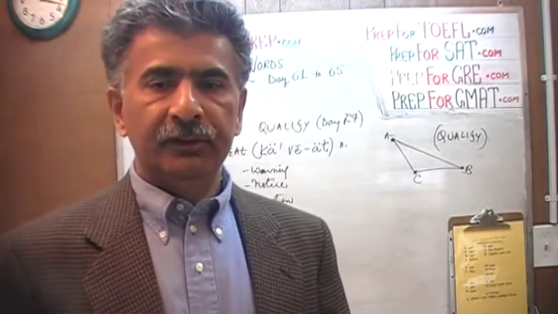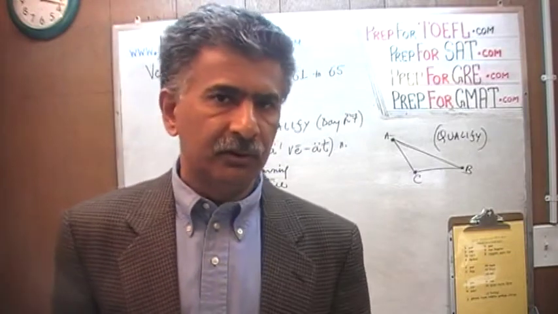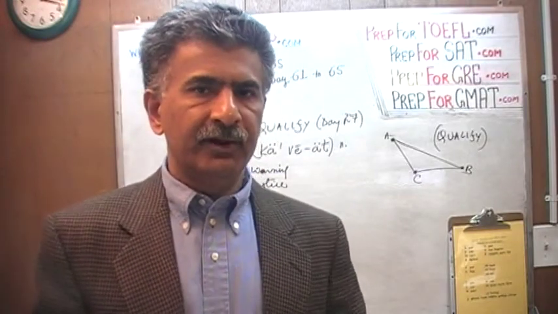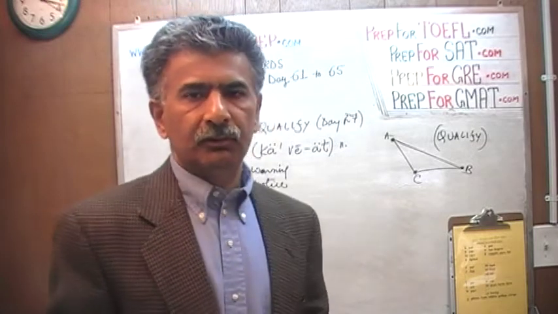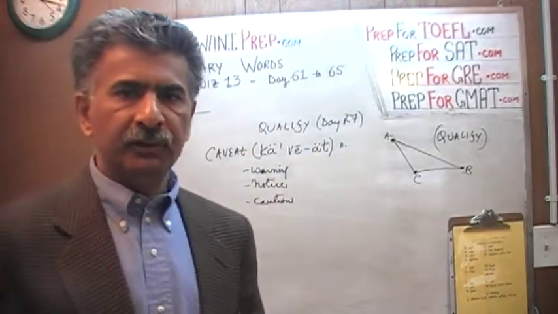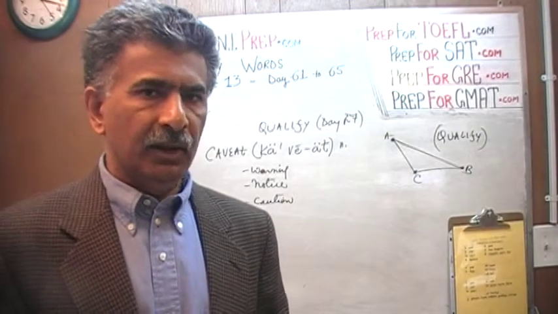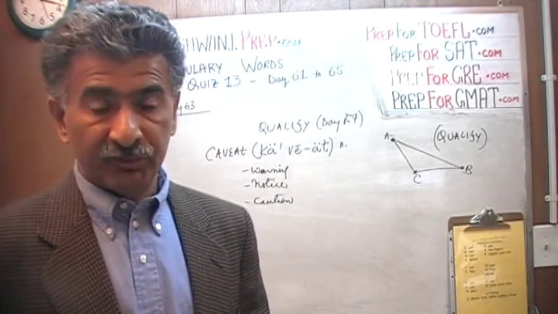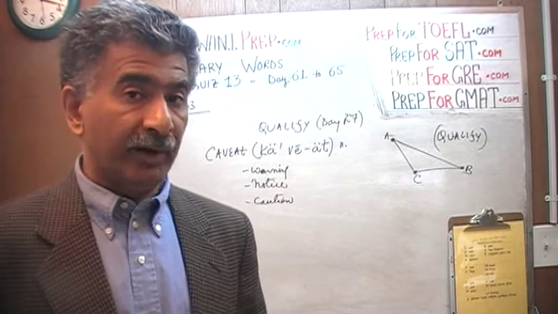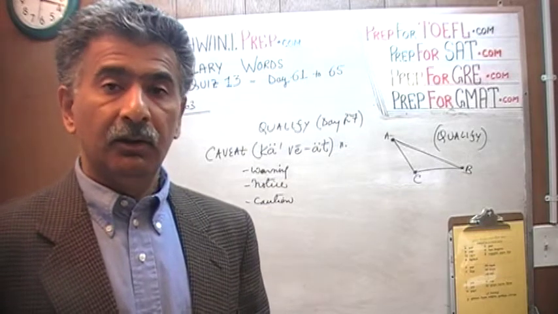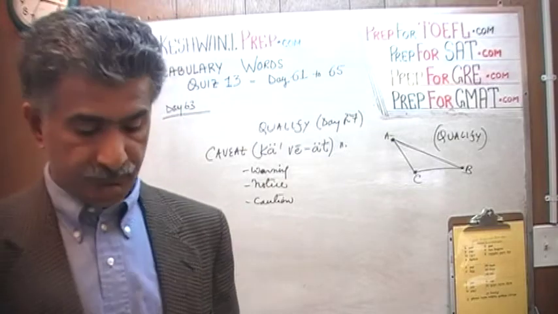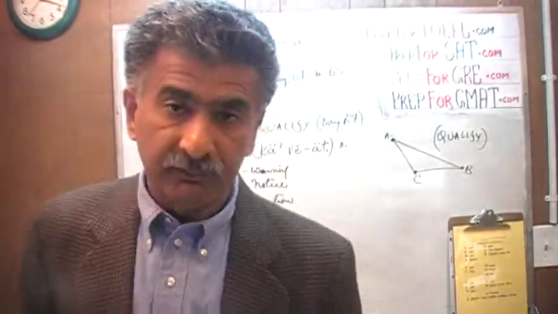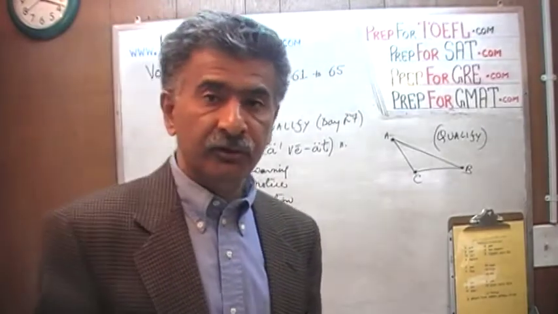And then they qualify their statement by giving you this caveat, this warning, this notice, ceteris paribus. So the warning here, the notice here, is that assuming that everything else stays the same. When they say everything else is the same, it means all the factors that could possibly affect your decision whether or not to buy a certain good. Do you understand? All the other factors that could possibly influence your decision